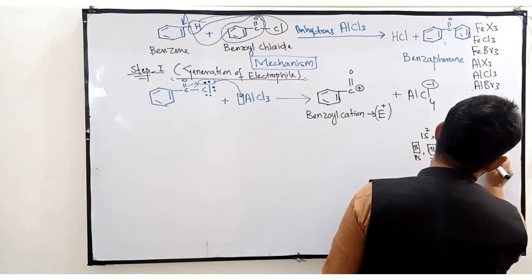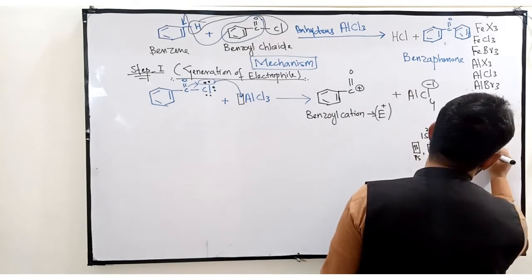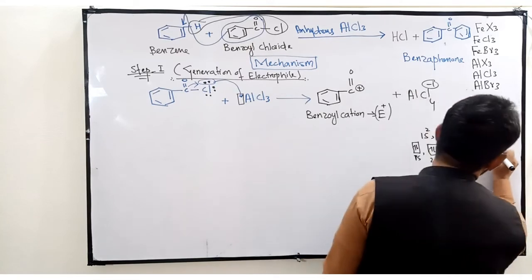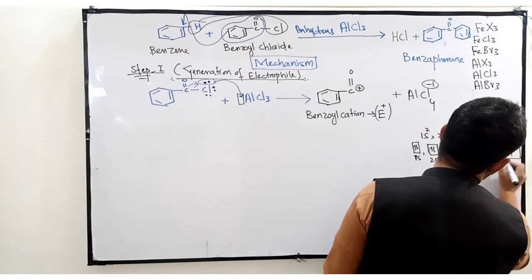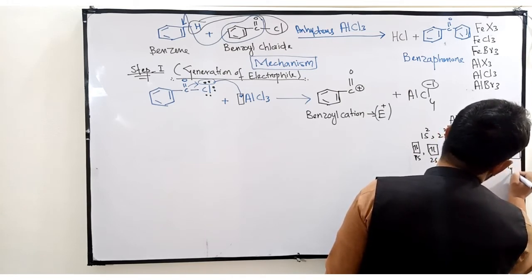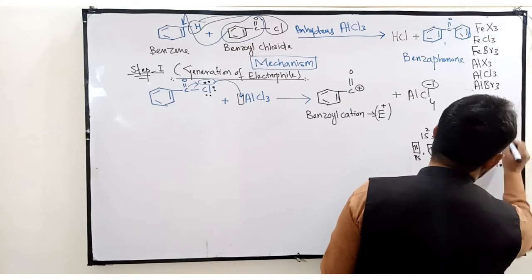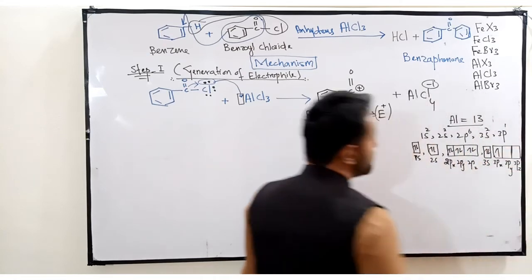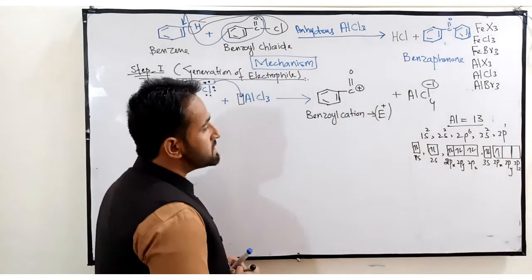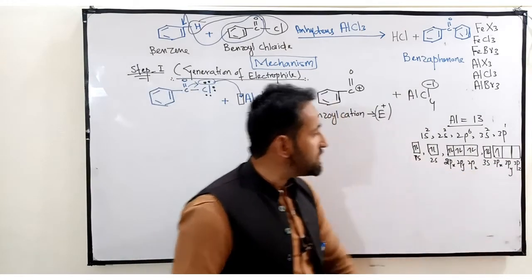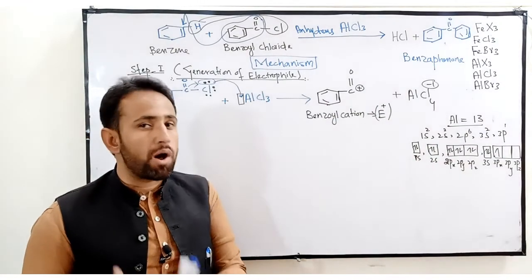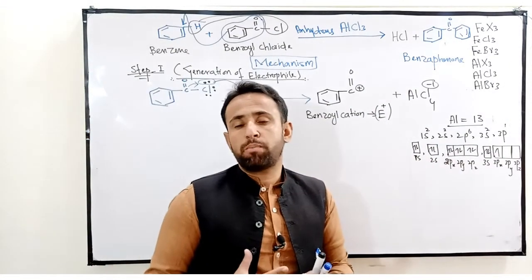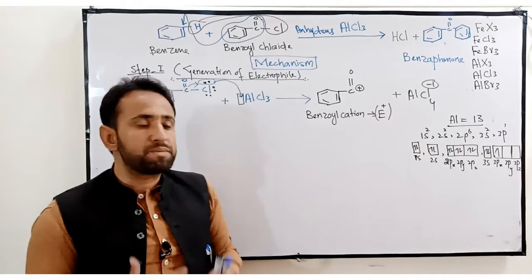Now this is 3s. Again there are 2 electrons. Now p comes again, with 3 orbitals: 3px, 3py and 3pz. Now there is only 1 electron in 3px. The 3s, 3px, 3py, 3pz are degenerate atomic orbitals, meaning they are of the same energy.